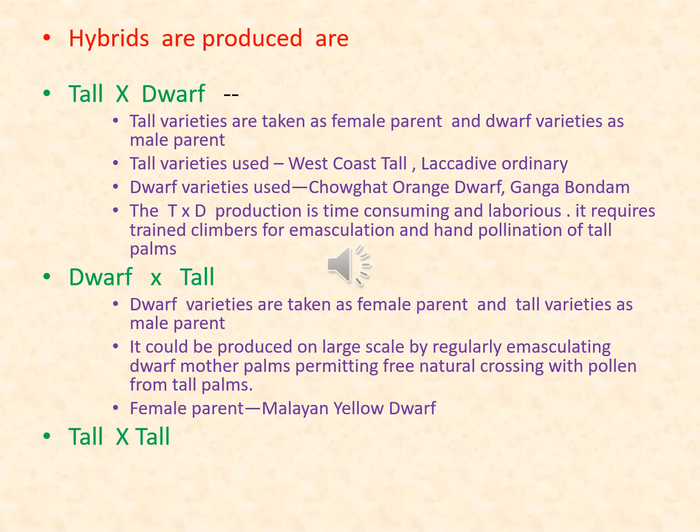It could be produced on large scale by regularly emasculating dwarf mother palms, permitting free natural crossing with pollens from tall palms. It is less laborious, less time consuming. And here the female parent used is Malayan yellow dwarf. So we can use tall parents as per our need.